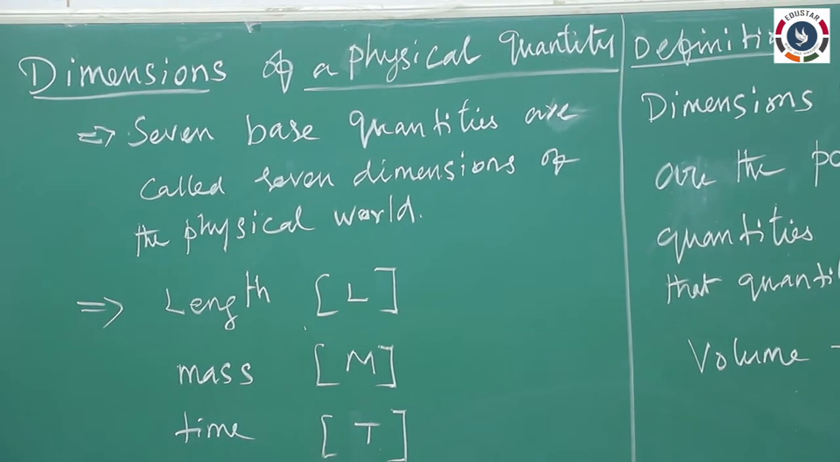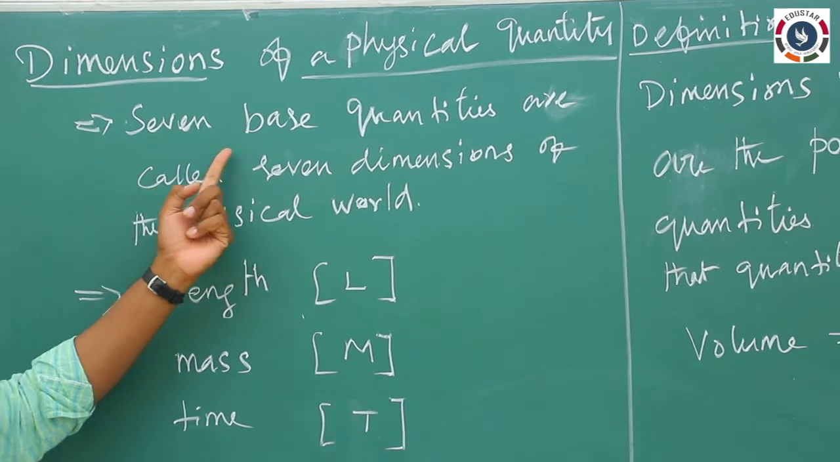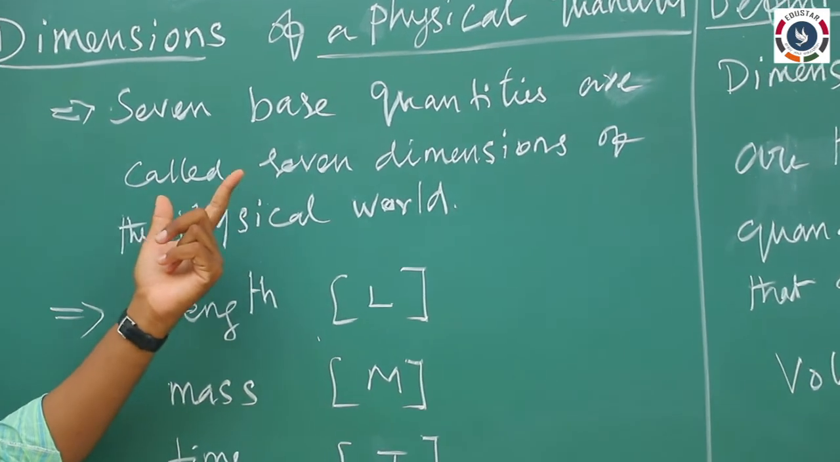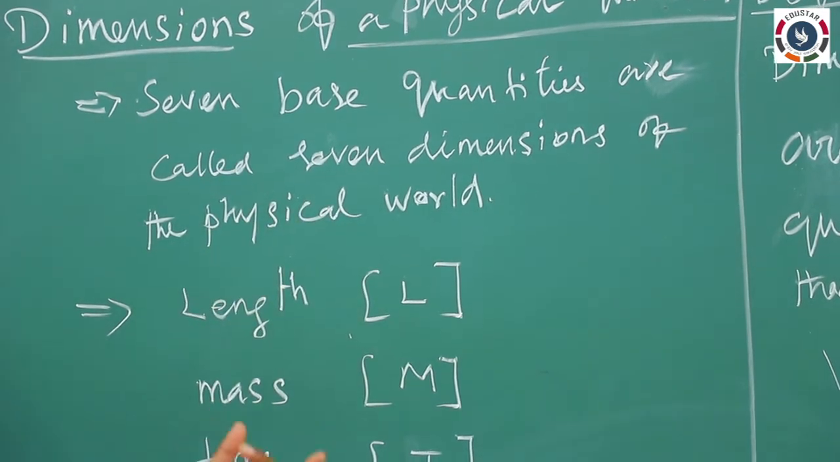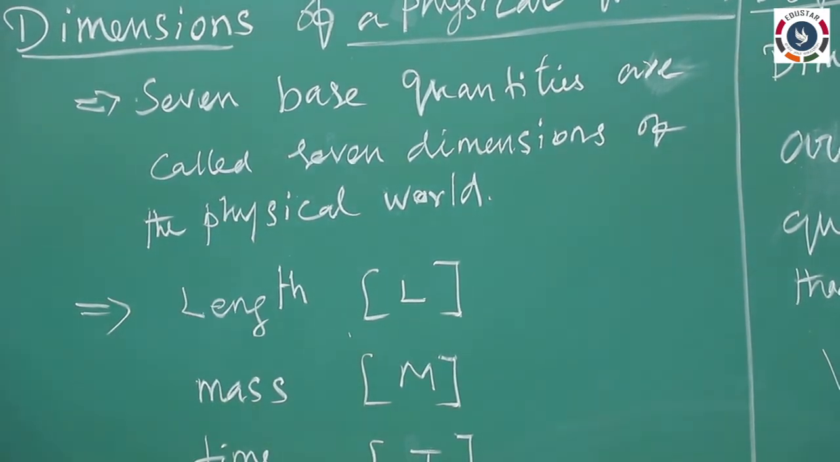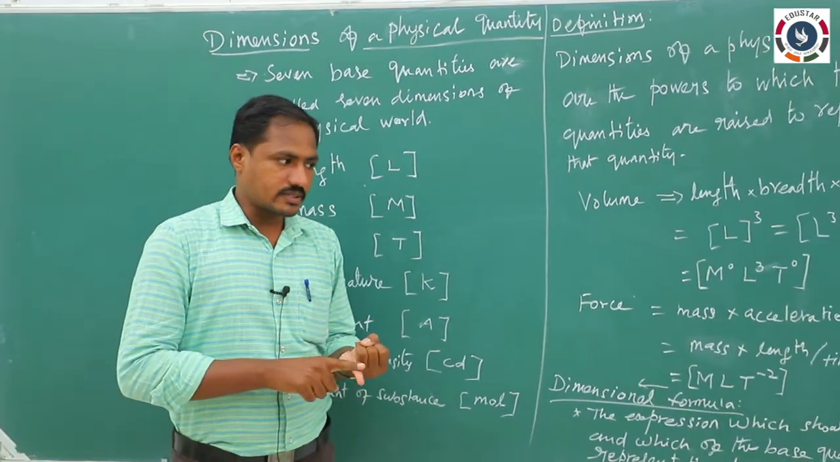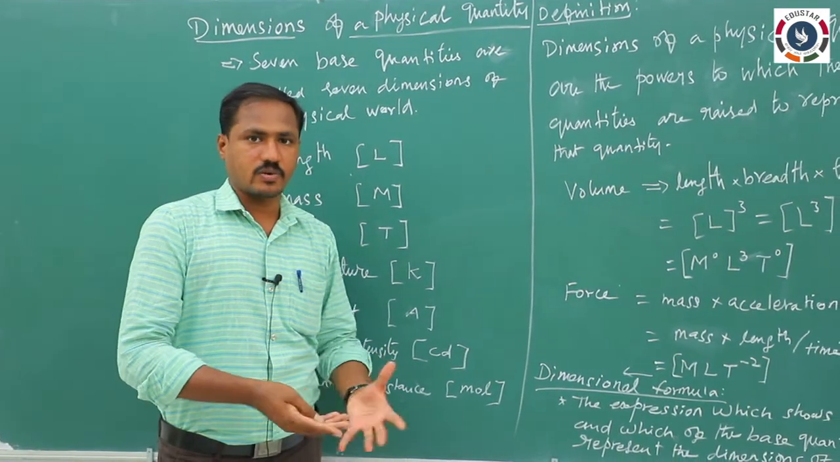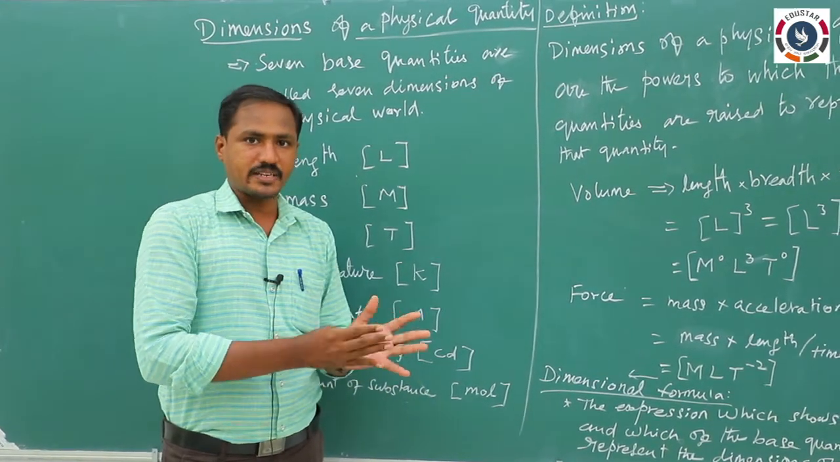So, what do you mean by dimensions? We know the 7 base quantities are there. These 7 base quantities are taken as the 7 dimensions of the physical world. Simply, base quantities are the quantities which cannot be derived from other quantities. Those are the fundamental things, so they are called fundamental or base quantities.